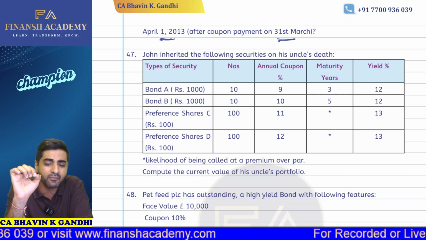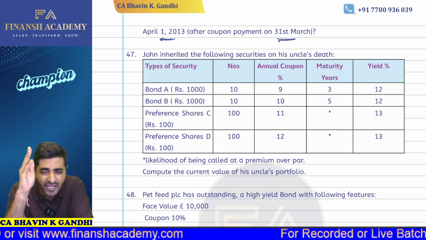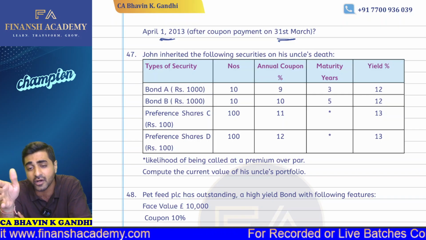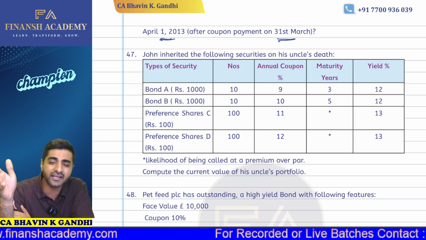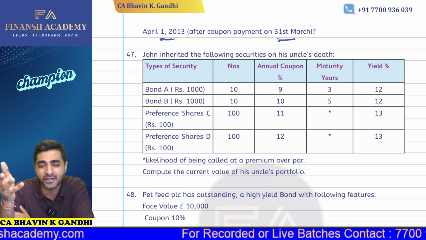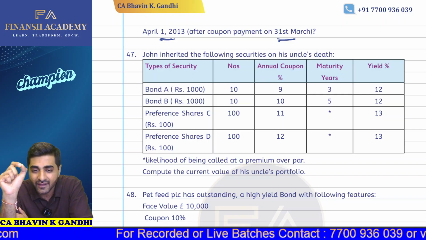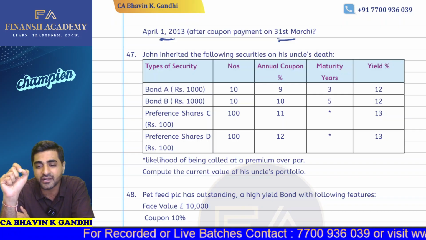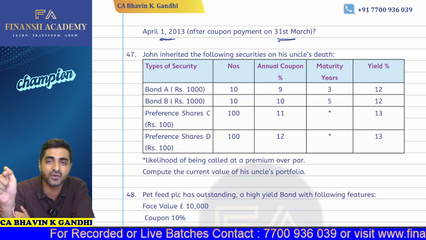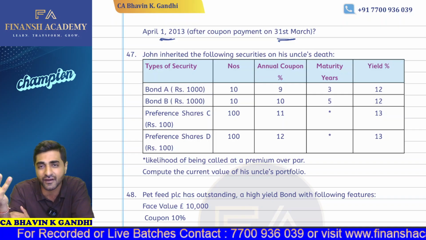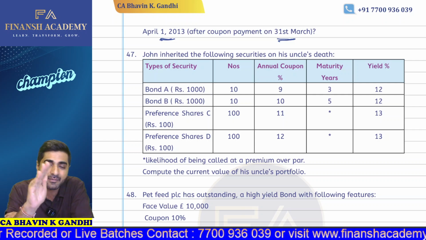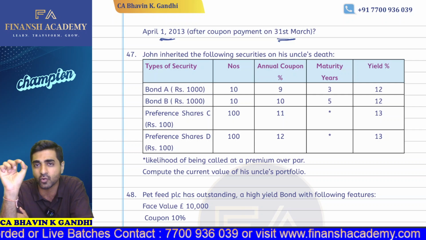So bond A, bond B, preference share C and preference share D. We have the numbers available. We have the annual coupon percentage. We have maturity and yield. So based on this, we can very simply calculate for each and every bond what is going to be the value. So bond A, as you can see, annual coupon rate is 9%, maturity is 3 years and yield is 12%. So on this basis, we can definitely find out what is the value of the bond multiplied by 10. So that will be bond A total value.